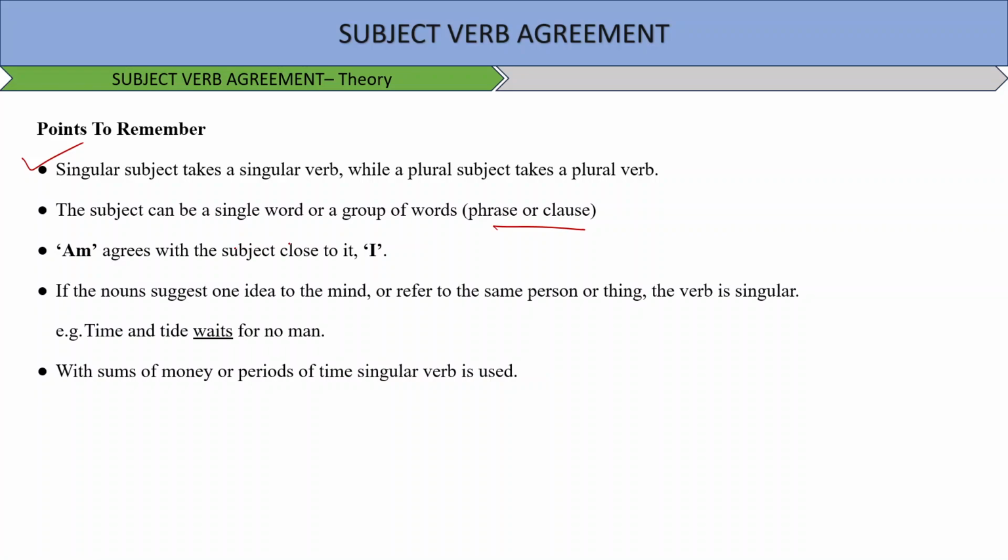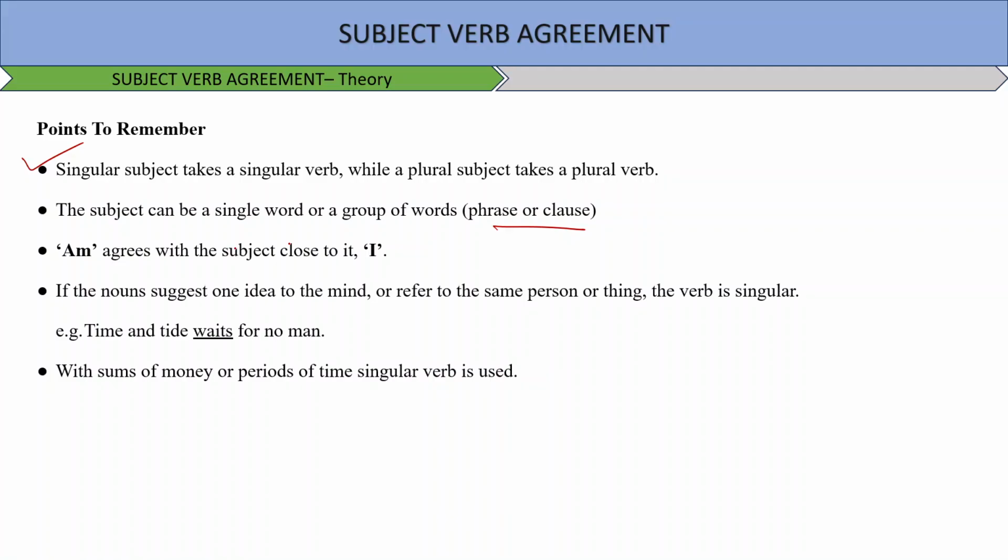Am agrees with the subject close to I. If the noun suggests one idea to the mind or refers to the same person or thing, the verb is singular. Time and tide waits for no man. With sums of money or periods of time, a singular verb is always used. So these were some of the rules, very basic ones, but very important also, right?